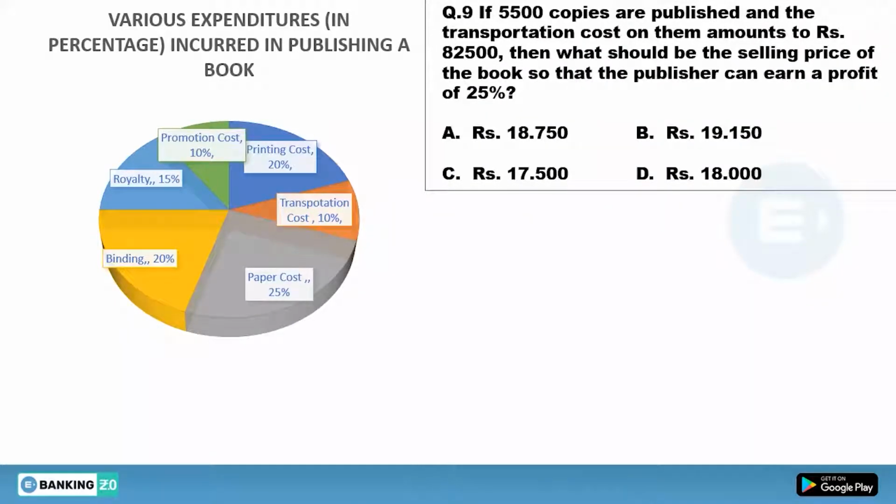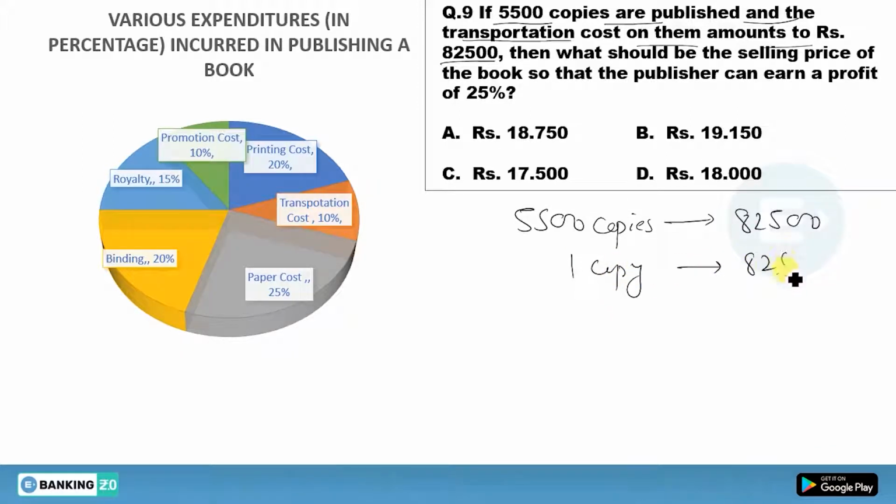Question number 9th. Okay. What is in this question? So you have given, if 5500 copies are published and the transportation cost on them amounts to rupees 82500. Okay. Now this 5500 copies will cost you 82500. So if I ask you, what will be the cost of this one copy? So we'll say just divide 82500 with this 5500. So clearly you can see here, 00 will cancel out this 00.